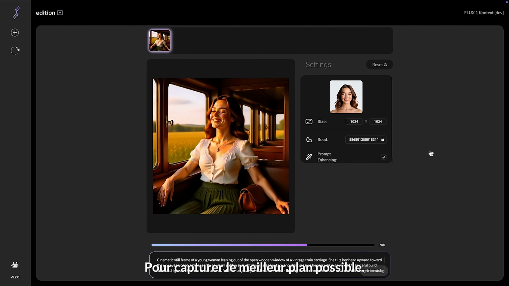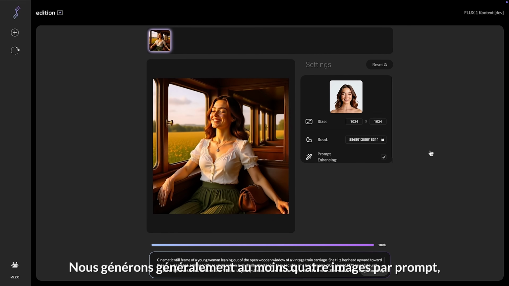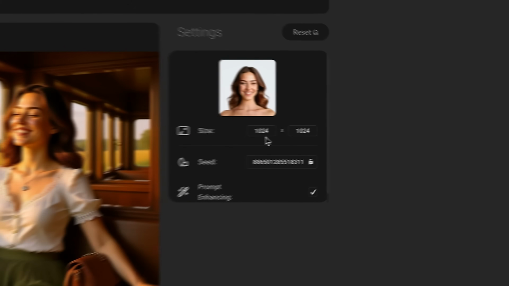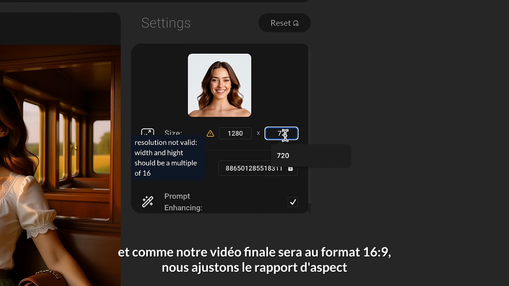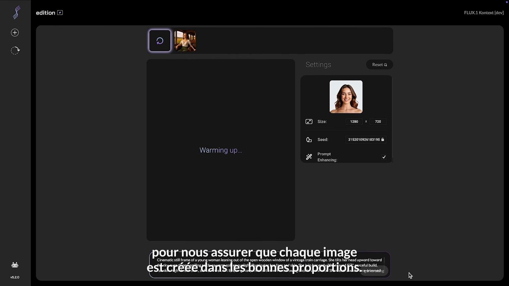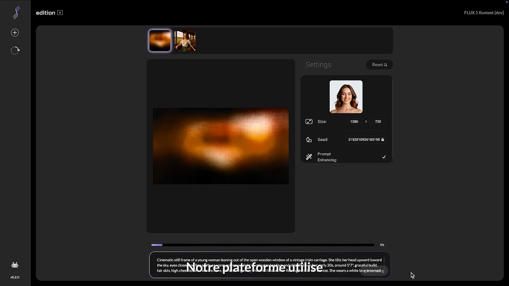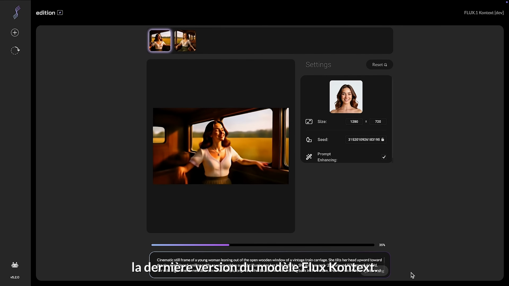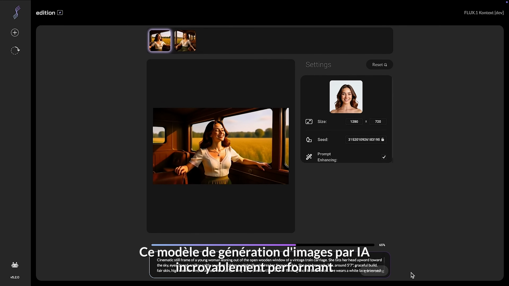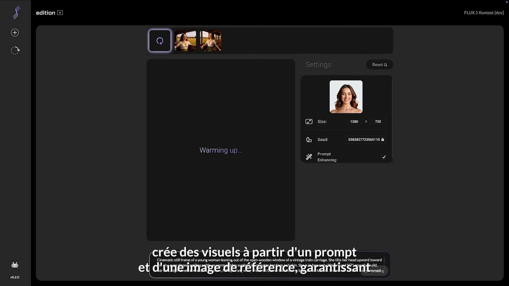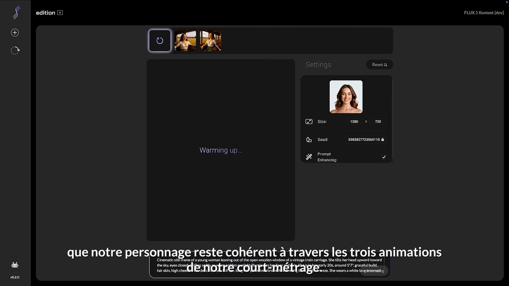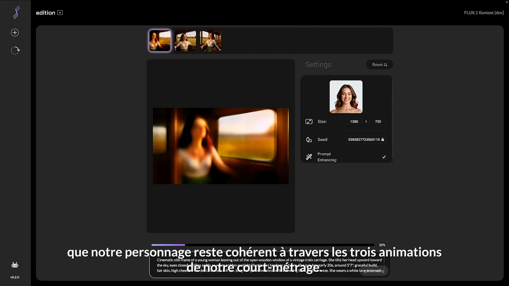To capture the best possible shot, we usually generate at least 4 images per prompt. And since our final video will be in a 16:9 format, we adjust the aspect ratio to ensure every image is created in the correct proportions. Our platform uses the latest version of the Flux Kontext model. This incredibly performant AI image generation model creates visuals from both a prompt and a reference image, ensuring our character stays consistent across the 3 animations of our short film.